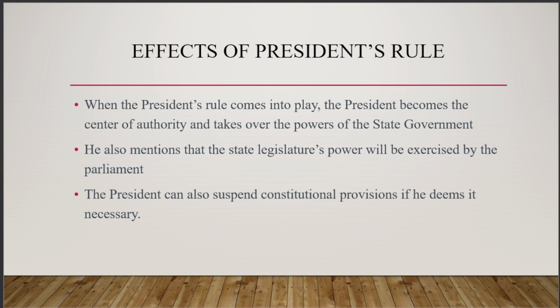If we talk about the effects of President's Rule in a state, then when the President's Rule is imposed, all the power related to the state government gets transferred to the president, and the president becomes the sole authority of that state. Also, the power related to the state legislature gets transferred to the parliament. The power to make law related to the state gets transferred to the parliament. And the president can also suspend constitutional provisions if he thinks it is necessary to do so. So these are the effects of President's Rule or the effects of state emergency.